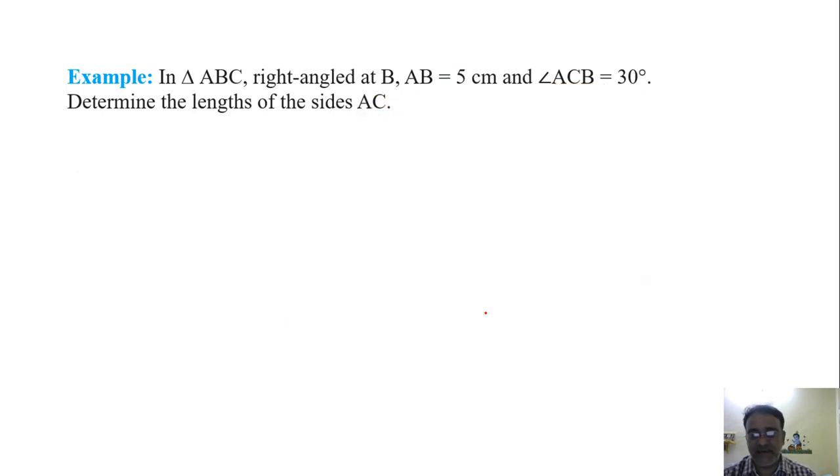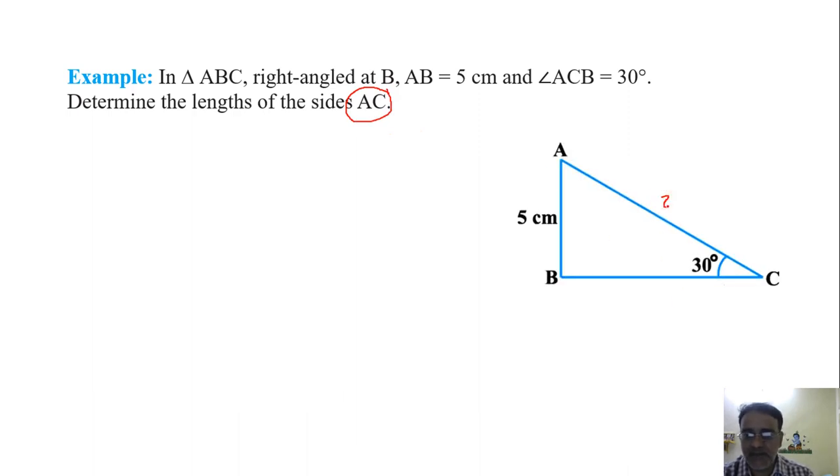Now see the second example. Here this is the very same question, only the length AC we have to find. See the same diagram. Now here the unknown is AC, right? And we have just seen that this is the opposite side, this is the adjacent side, and AC is the hypotenuse. So here the opposite side is given and we have to find the hypotenuse. So which trigonometric ratio belongs to opposite side and hypotenuse? Sin theta, right? Sin theta or cosec theta, but generally we'll use sin theta only.